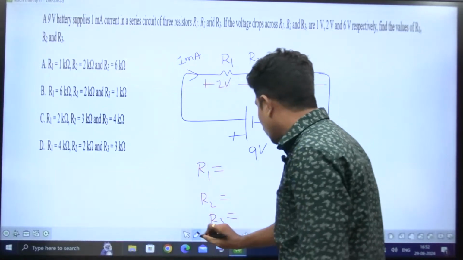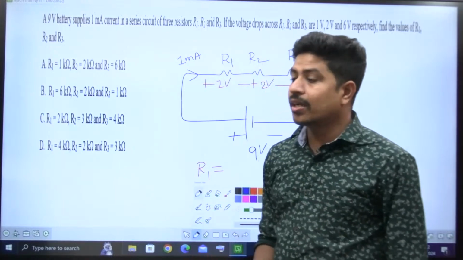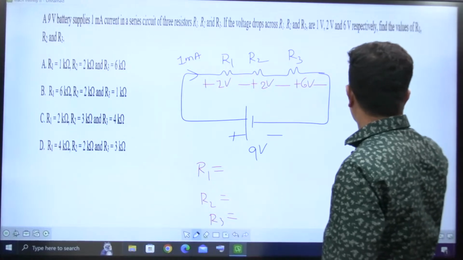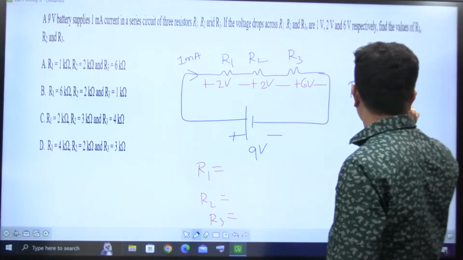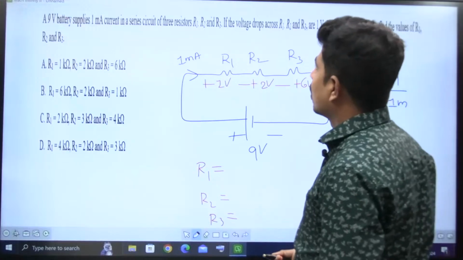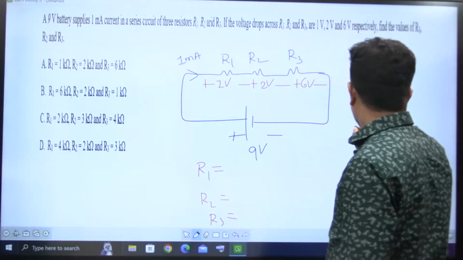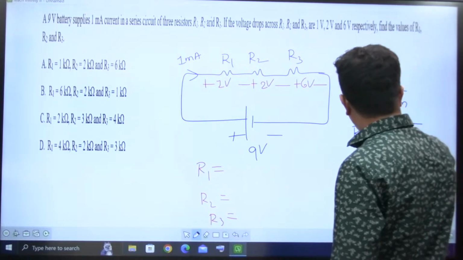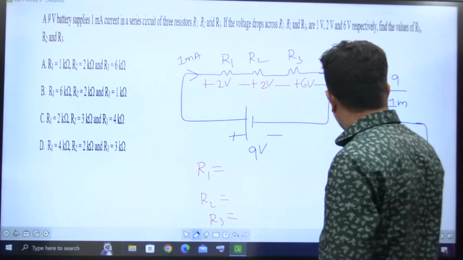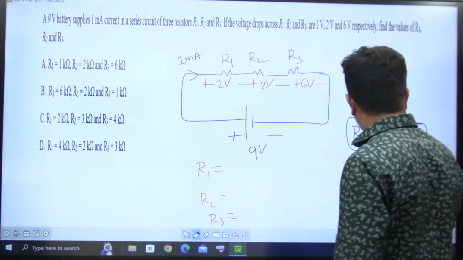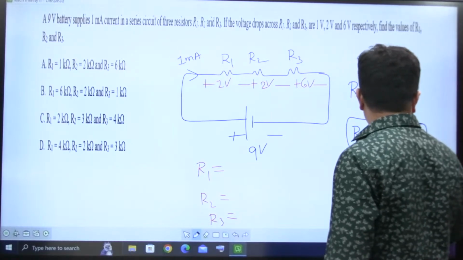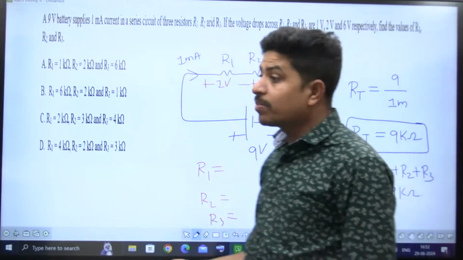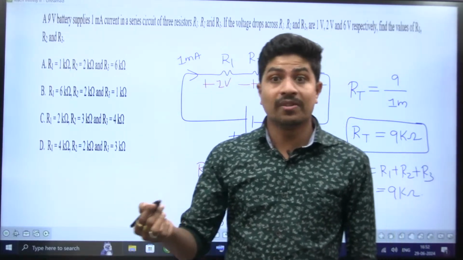But before I go for that, let me get the total resistance first of all. What is total resistance? Total resistance is equal to total voltage by total current, which is 9 kilo ohms. So the options must satisfy this total resistance. What is total resistance in series? R1 plus R2 plus R3, which must be equal to 9 kilo ohms. So see which of the options are going to satisfy. More than one option will satisfy that.